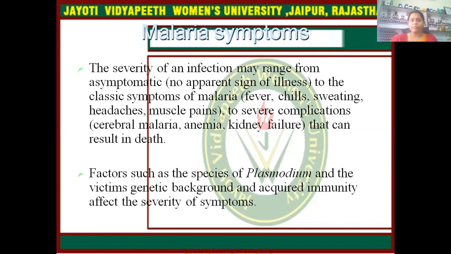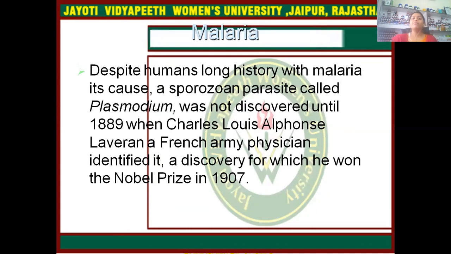The severity of an infection may range from asymptomatic to the classical symptoms of malaria like fever, chills, sweating, headache, muscle pain, to severe complications that can be cerebral malaria, anemia, and kidney failure that can result in death. Factors such as the species of Plasmodium and the victim's genetic background and acquired immunity affect the severity of symptoms.